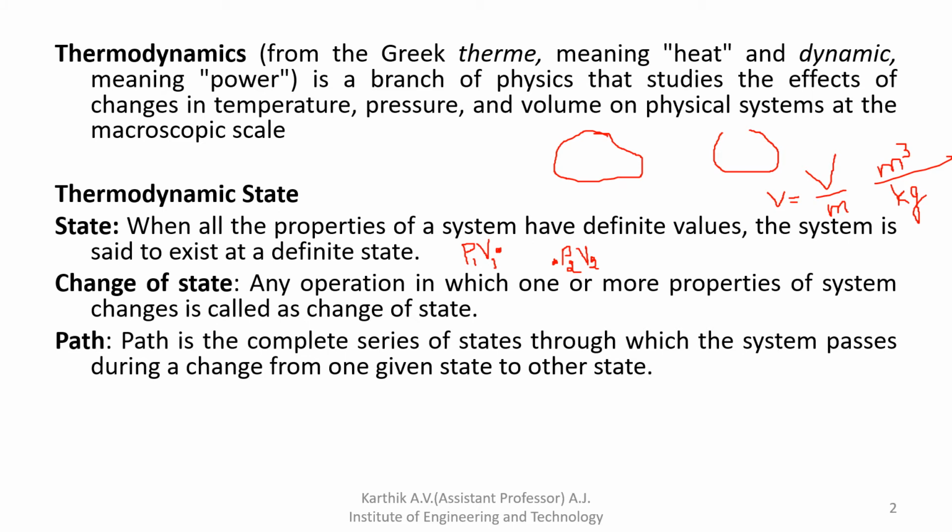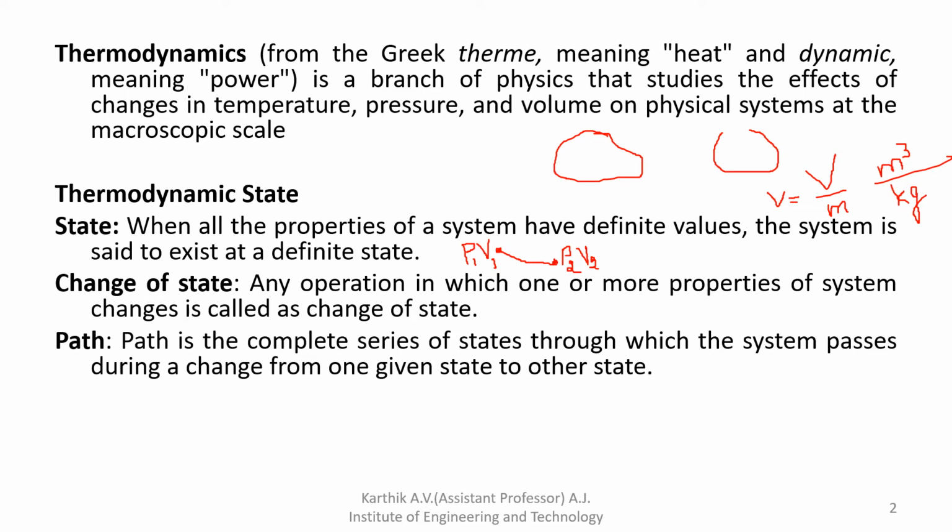Here this is one system, and this is the second system. This is one equilibrium state and this is the second state. When the system changes from one equilibrium state to another equilibrium state, it is called a change of state, or a process. I hope all of you understood.